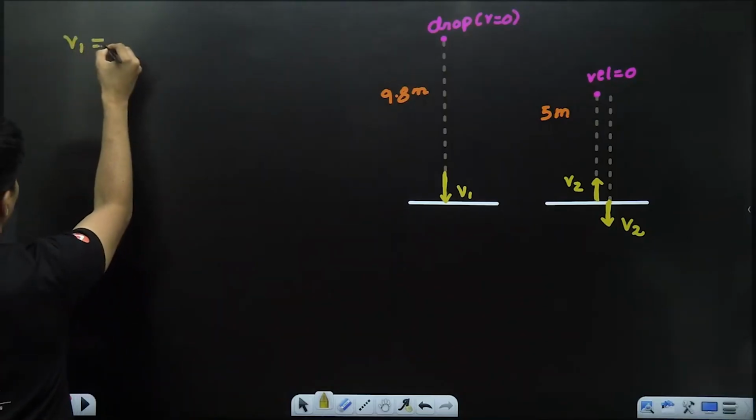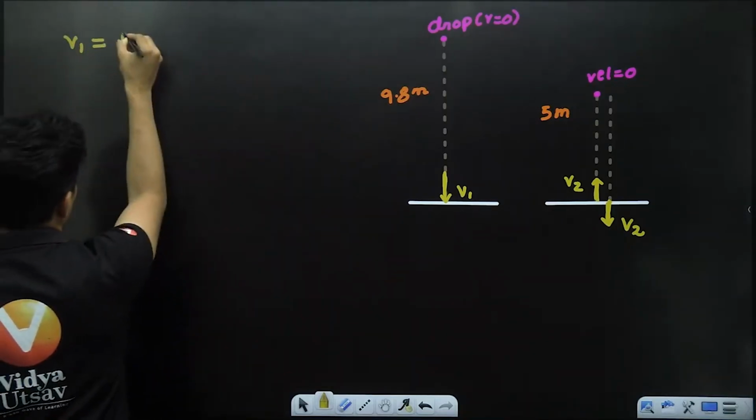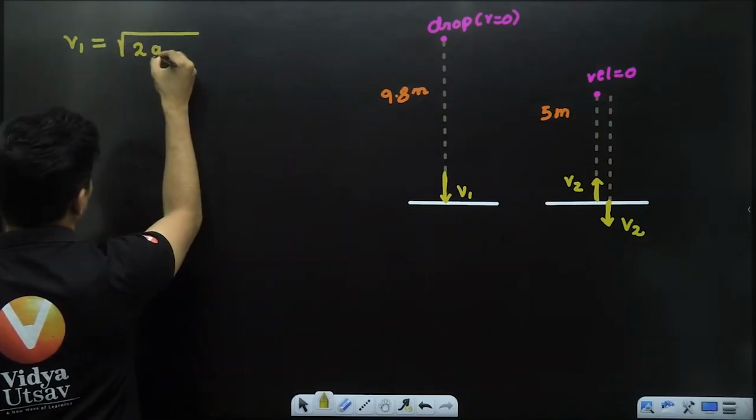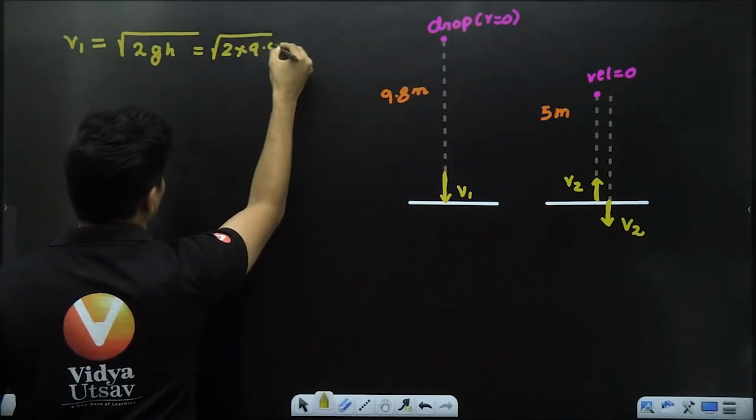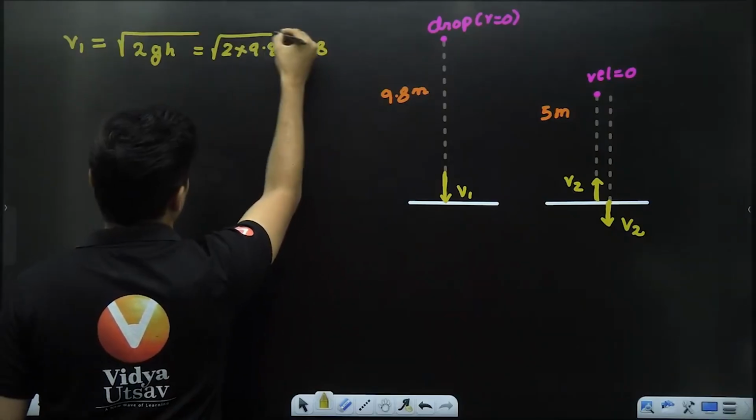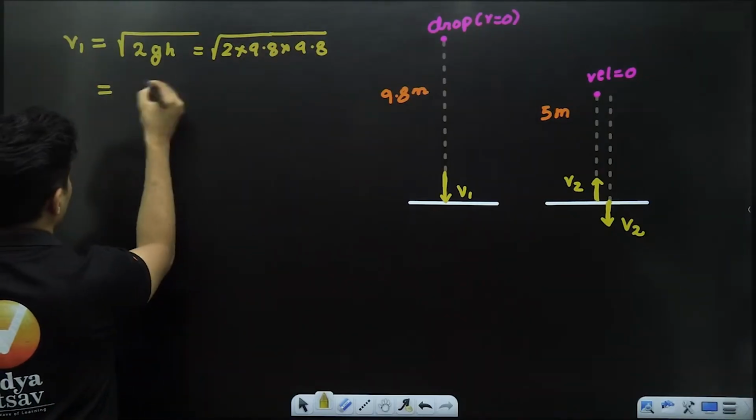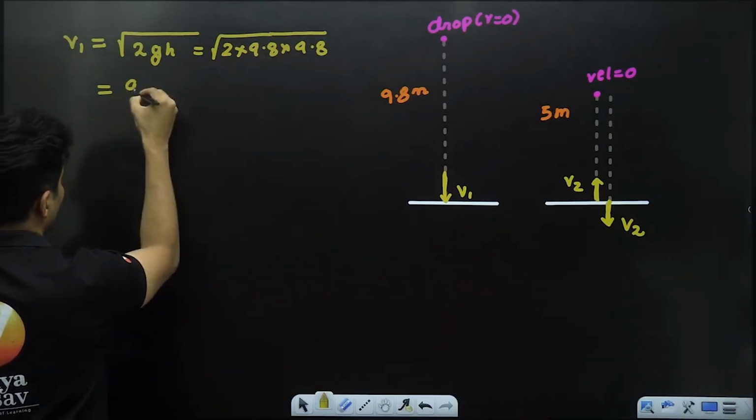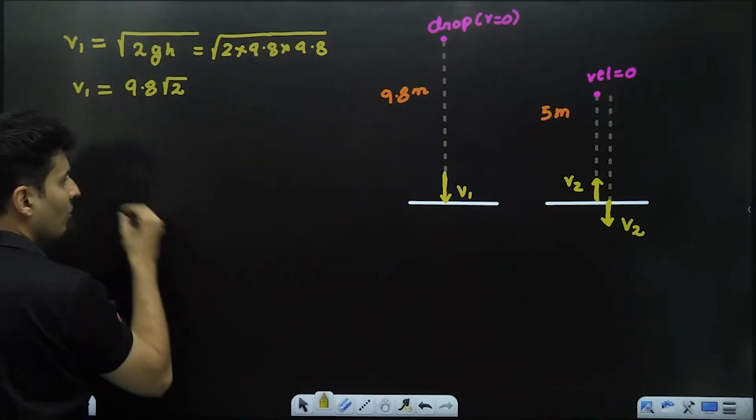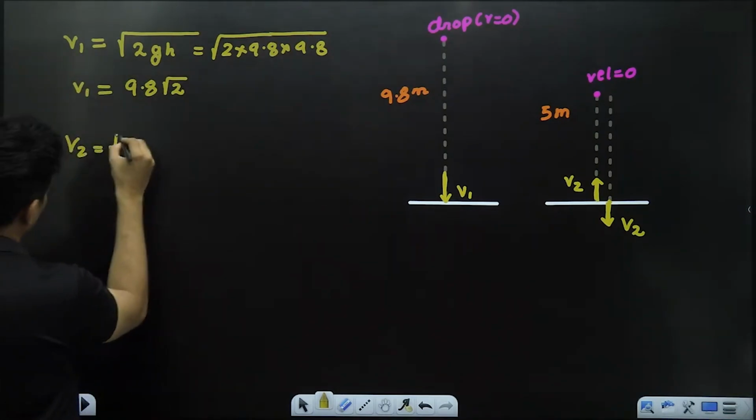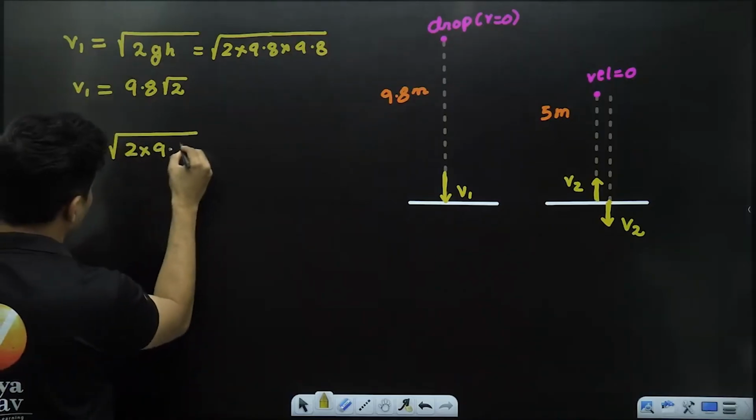Let's find that out first. V1, as per the formula, is root of 2gh. So it will be root of 2 into g, which is 9.8, multiplied by 9.8, which is 9.8 squared, root is 9.8 root 2. That is V1. What is V2? Same formula, root of 2, g is 9.8.